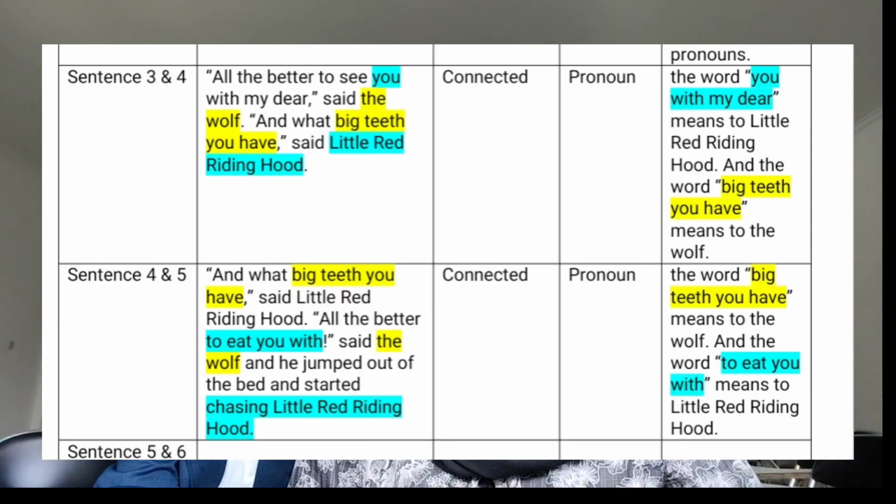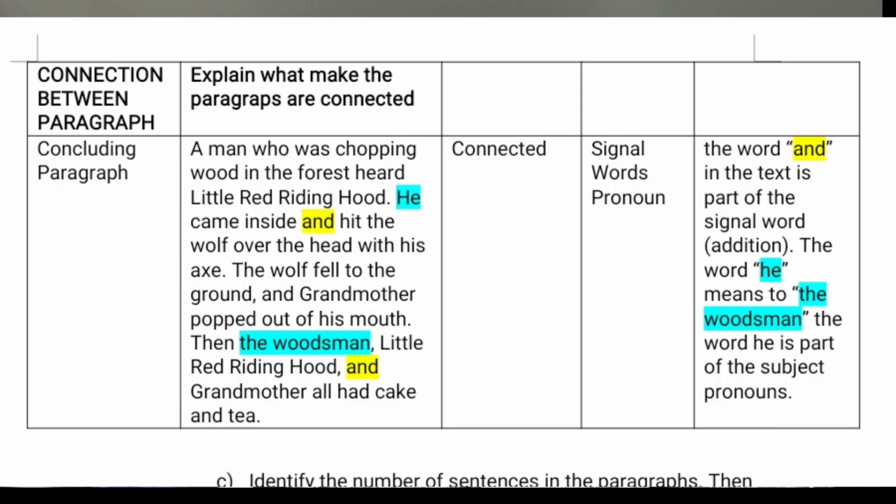And next is sentence 4 and 5. "And what big teeth you have," said Little Red Riding Hood. "All the better to eat you with," said the wolf, and he jumped out of the bed and started chasing Little Red Riding Hood. These sentences are connected because they have pronouns. The words "big teeth you have" refer to the wolf, and the words "to eat you with" refer to Little Red Riding Hood. Okay, the last one is the concluding paragraph.